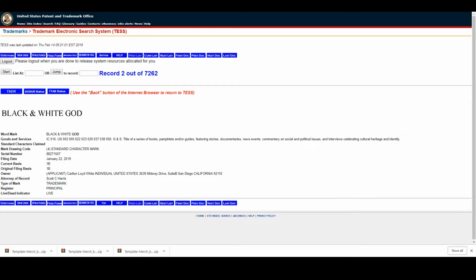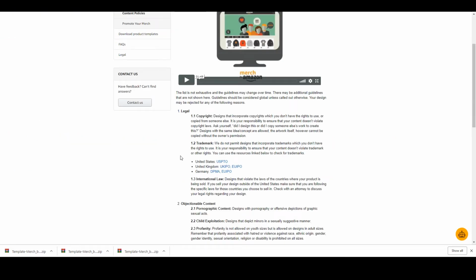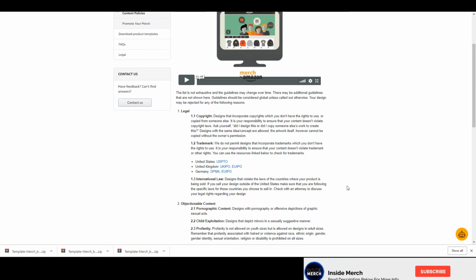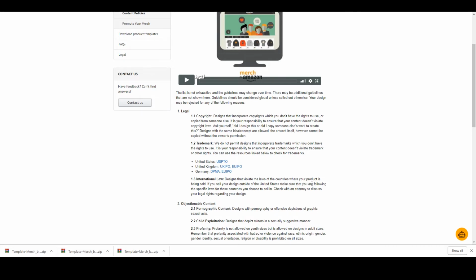Okay, so that's how trademarks work essentially, and it's going to work similarly across most of the United Kingdom and Germany. But you want to make sure that you're up to date on your local laws if you are living outside the United States, and that you are up to date on trademark law inside the United States, as Merch by Amazon is mainly a US based company. And as I do state here, any international laws that you may be violating when you create your design will also apply to your account. So you want to make sure you're not violating any kind of international laws too.